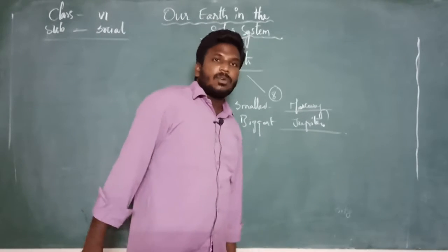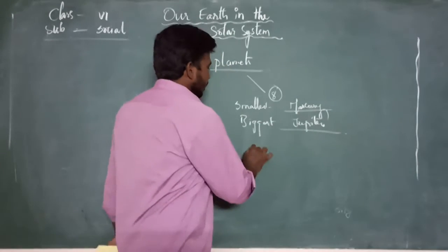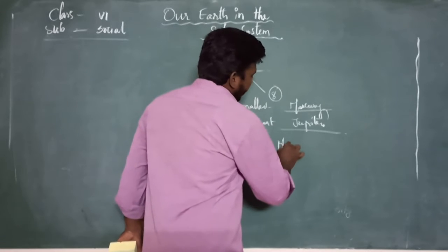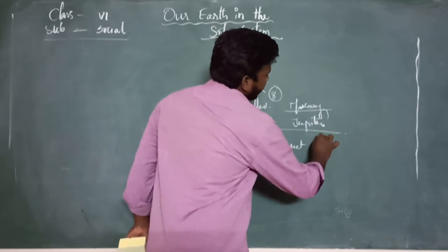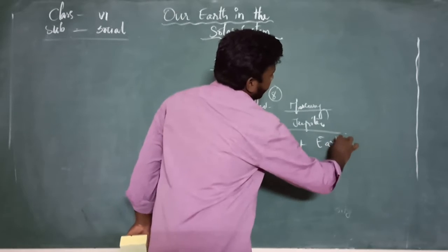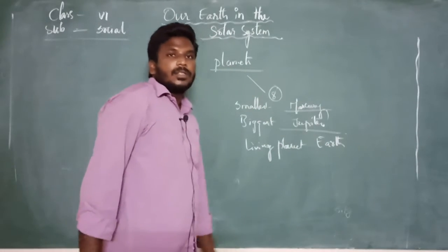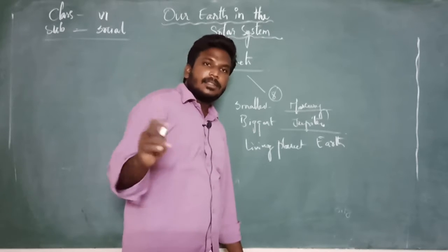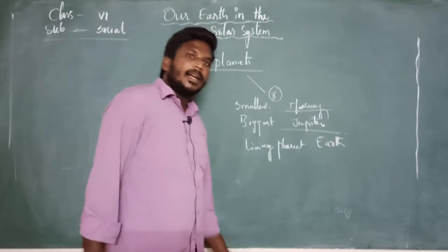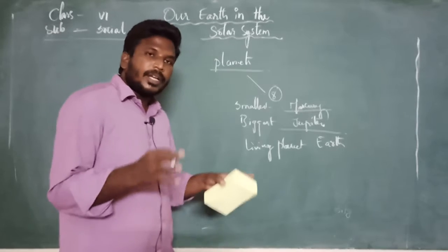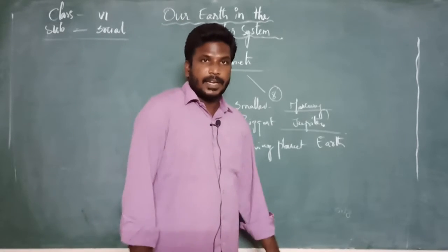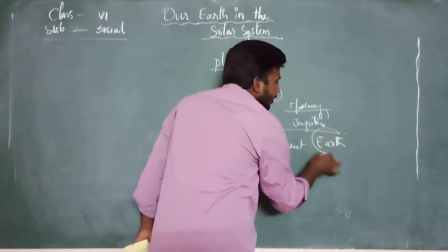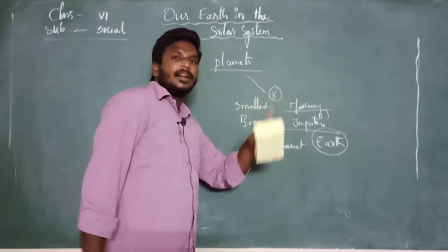Among these planets, what is the living planet? The living planet, which is otherwise known as Earth. So the planetary bodies which revolve around the sun have their own individual identity, right? As we discuss, the special identity we get is the planet Earth.